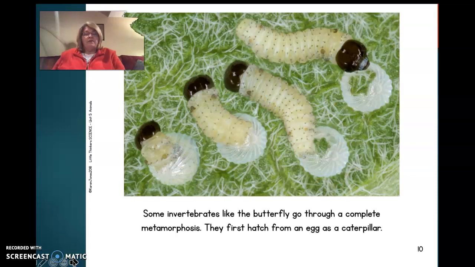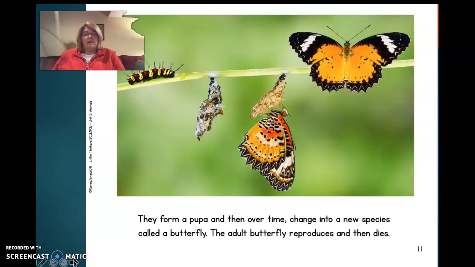Some invertebrates, like the butterfly, go through a complete metamorphosis. They first hatch from an egg as a caterpillar. They form a pupa and then over time change into a new species called a butterfly. The adult butterfly reproduces and then dies.